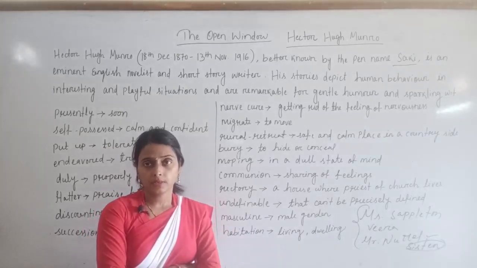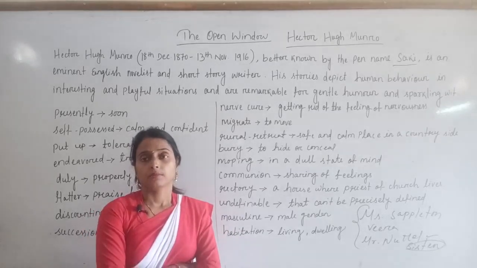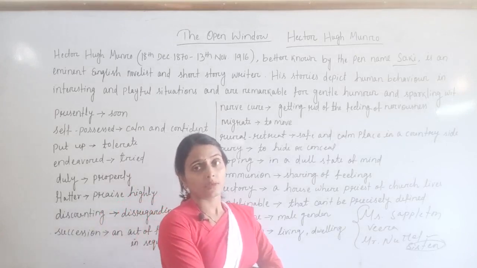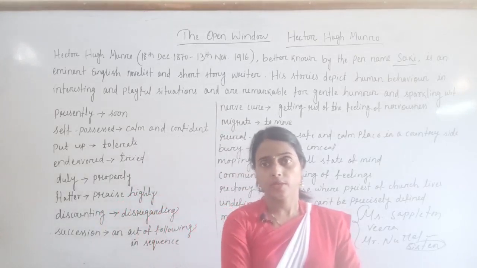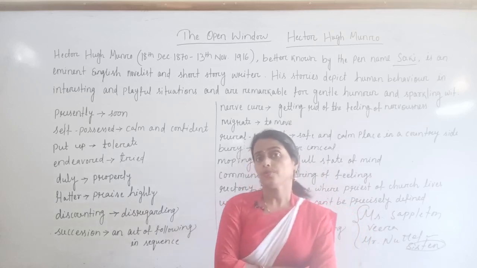Widow means a lady whose husband has died. The opposite of widow is widower, meaning a man whose wife has died. And here Mr. Nuttel is trying to find out whether Mrs. Appleton is in a married state or a widowed state.